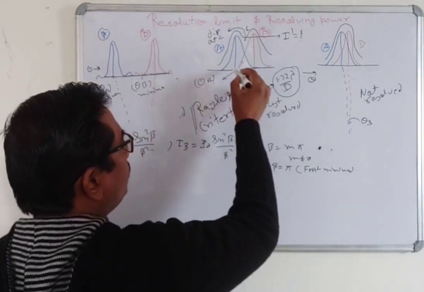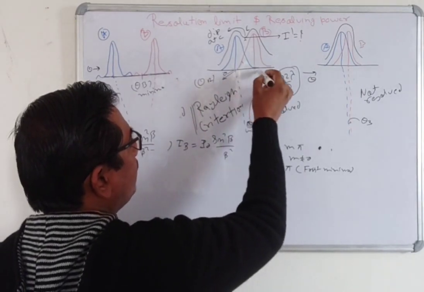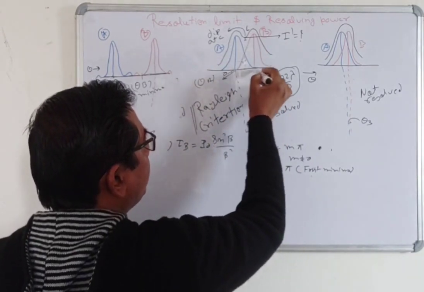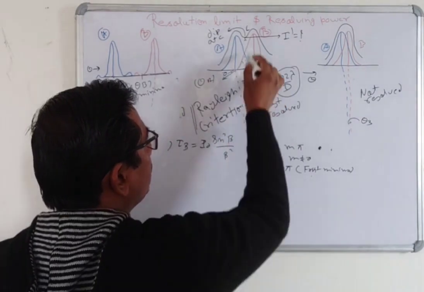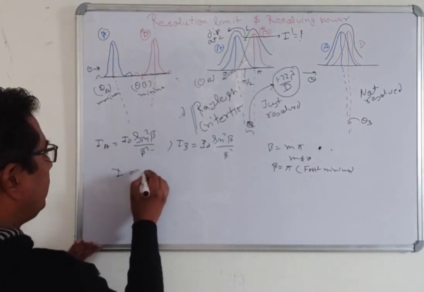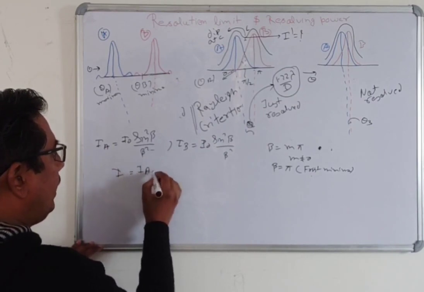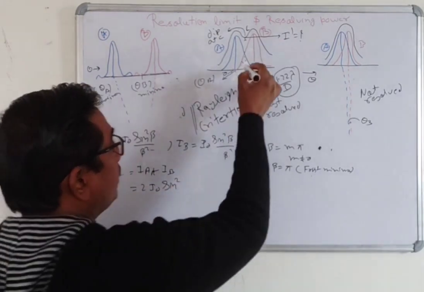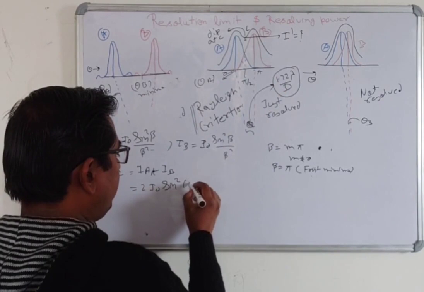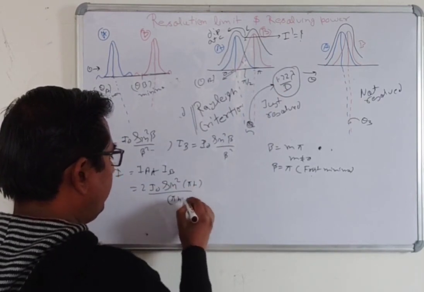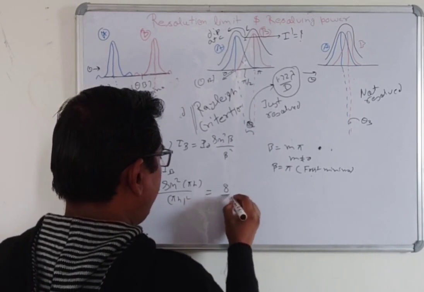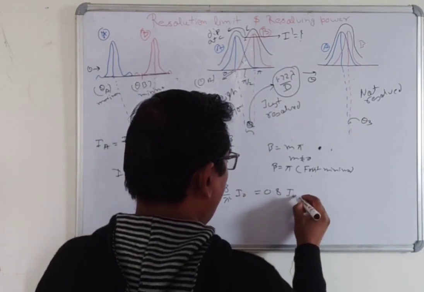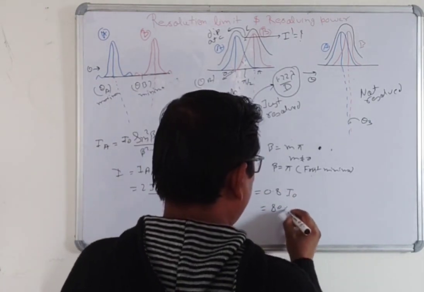Suppose the angle here is 0, and here the angle is pi, the first minimum. The dip is between these two values, so this value is pi by 2. Now the resultant intensity is equal to IA plus IB. You write I naught sine square beta, where beta is pi by 2, divided by pi by 2 square. You can calculate this value as 8 by pi square I naught, which is around 0.8 I naught, or in percentage, 80% of I naught.